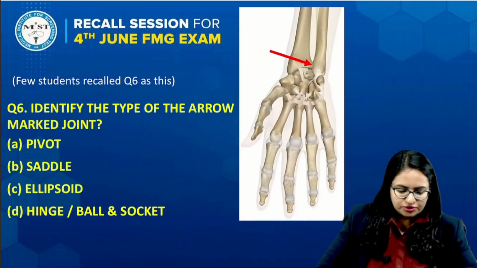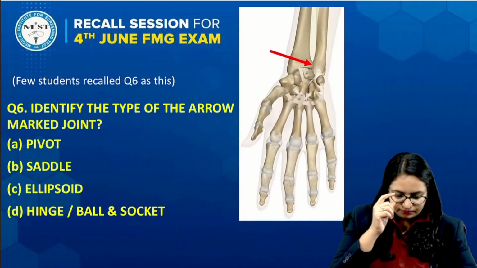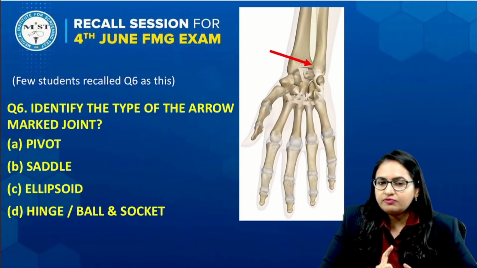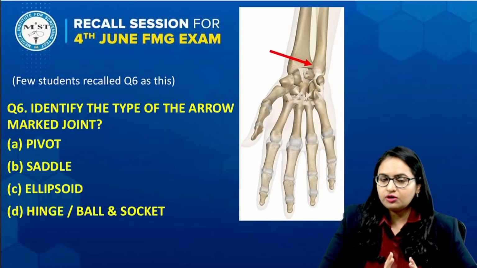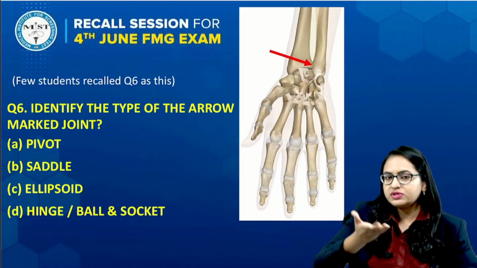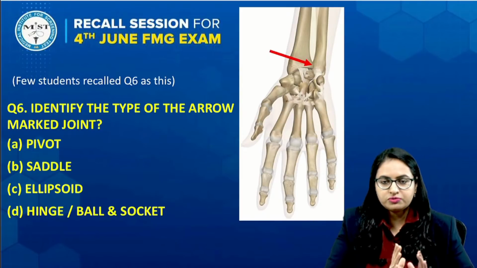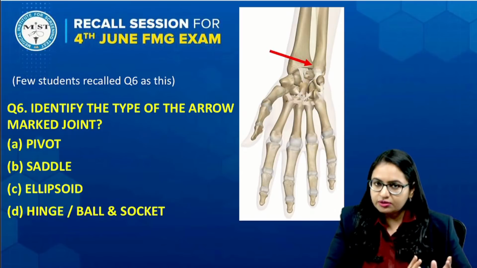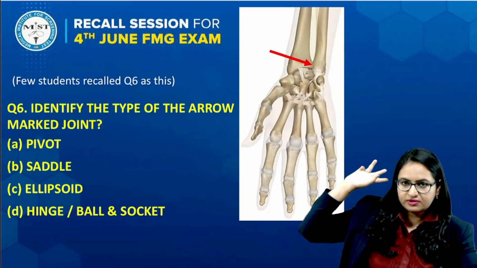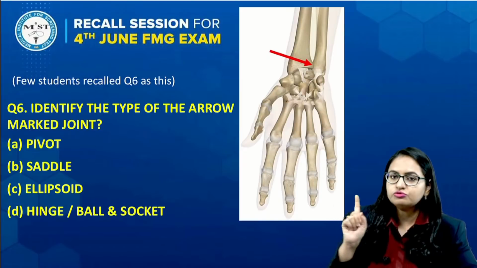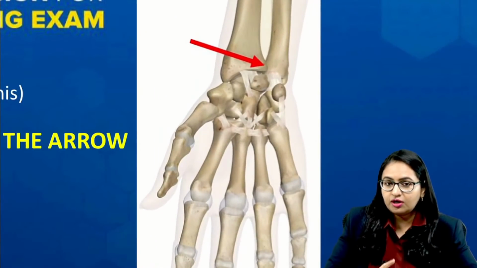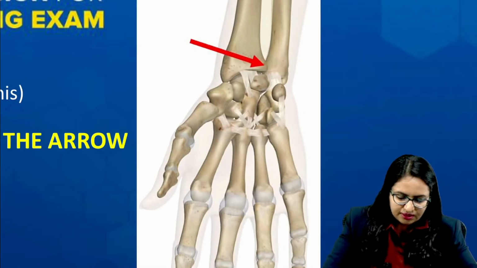Coming to the next question, question number 7. Okay, but before coming to this, question number 6 again. Few students had a slight variation in their recall of this question. The majority of the students were saying supination and pronation, so according to the majority, I have made the question that way, but a few students said that this image was given. So I'm mentioning this image also to you. In this image, the arrow is at this point.